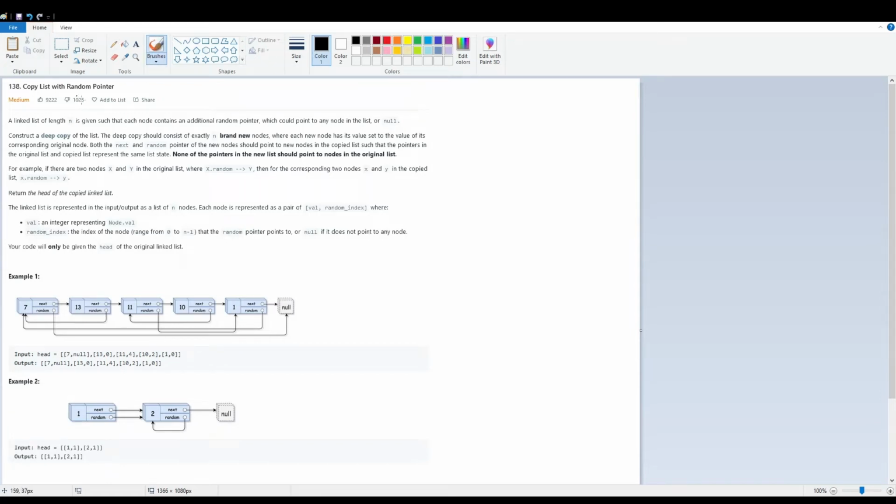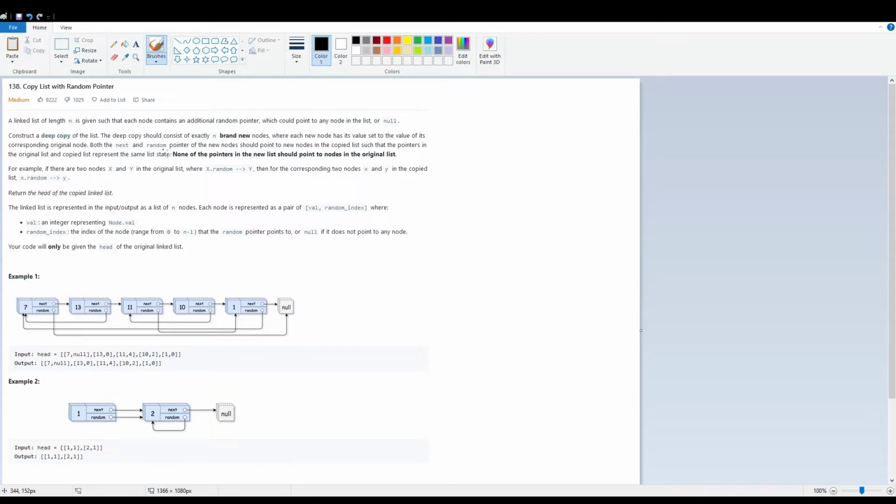Today I'm going to talk about LeetCode question number 138, copy list with random pointer. A linked list of length n is given such that each node contains an additional random pointer, which could point to any node in the list or null. So we don't just have next pointers here, we also have random pointers that could point to any node in the list or none. Construct a deep copy of the list.